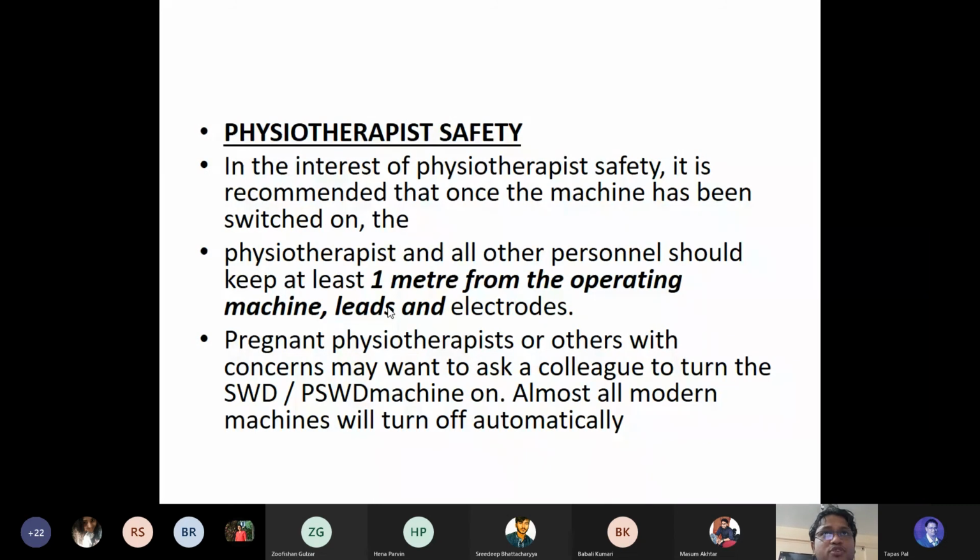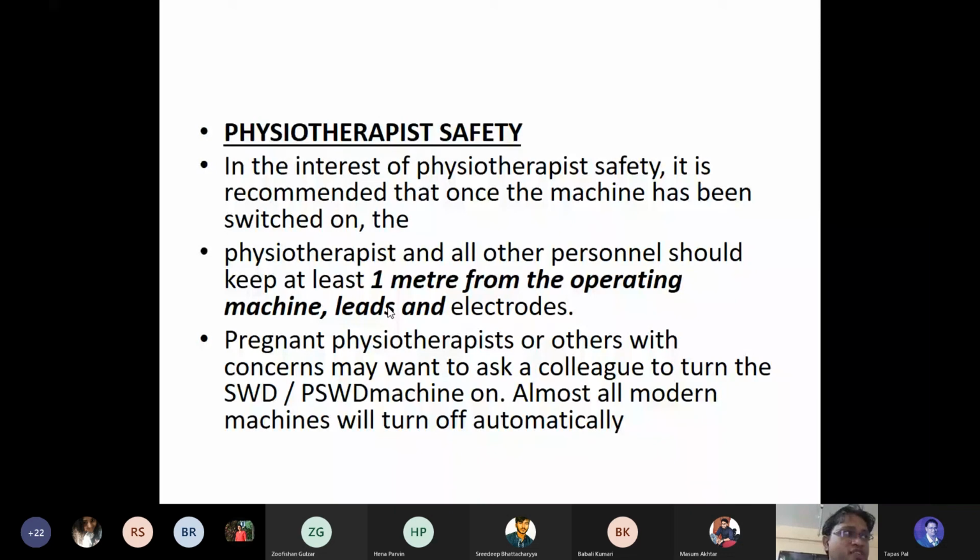In the interest of physiotherapist safety, it is recommended that once the machine has been switched on, the physiotherapist and all personnel should be kept 1 meter from the operating machine, leads and electrodes. Whenever the machine is on, you are supposed not to stand in front of it within a distance of 1 meter; keep the minimum distance of 1 meter from the machine, the wires, and the electrical pads. And of course, pregnant physiotherapists or others with concerns may want to ask a colleague to turn the SWD and the PSWD machine on.